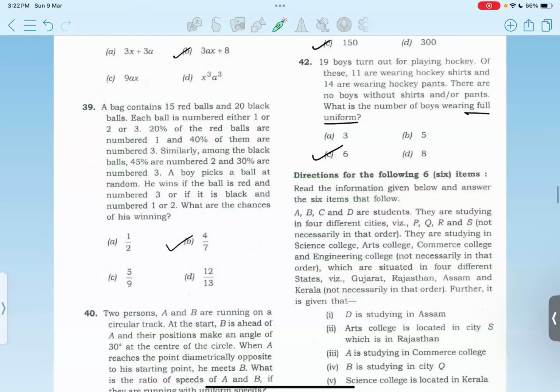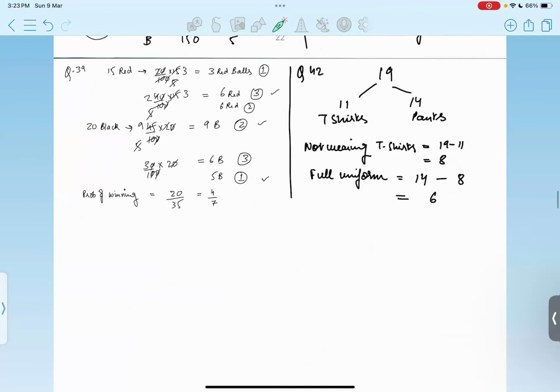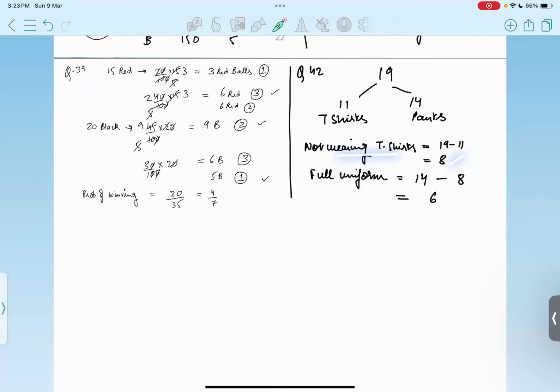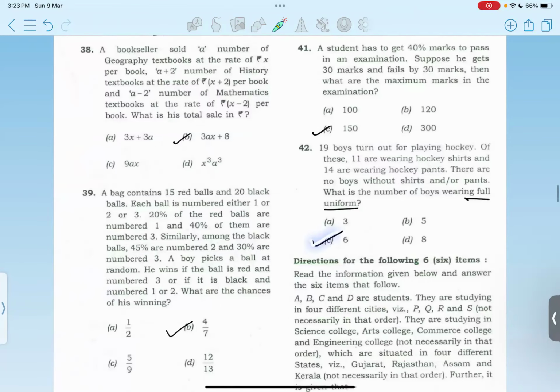Then 19 boys turn out for playing hockey. Out of them, 11 are wearing hockey shirts and 14 are wearing hockey pants. We need to calculate the number of boys wearing full uniform. If 11 are wearing t-shirts, we subtract 19 minus 11 to get the number who are not wearing the t-shirts. That is 8. And 14 are wearing pants. So the number wearing full uniform would be 14, the number wearing hockey pants, minus those not wearing the t-shirts, so it would be 6. So this would be option C again.